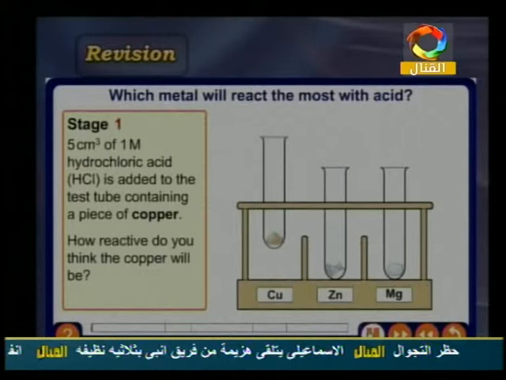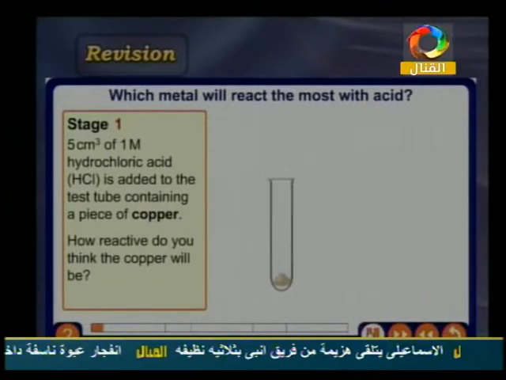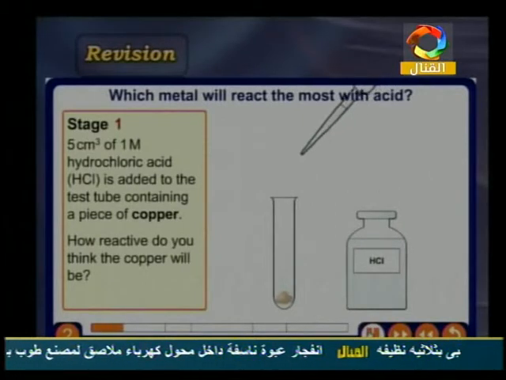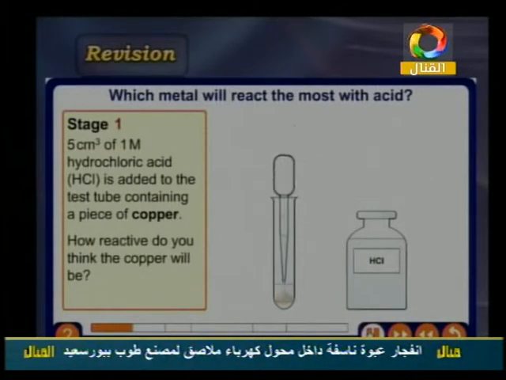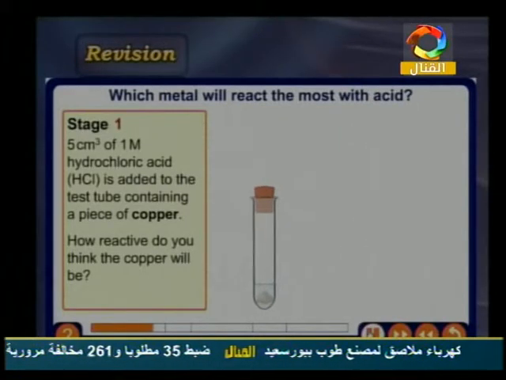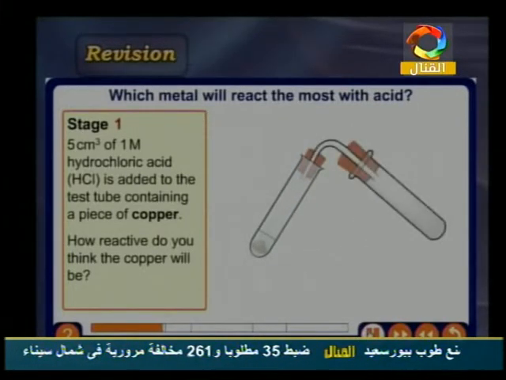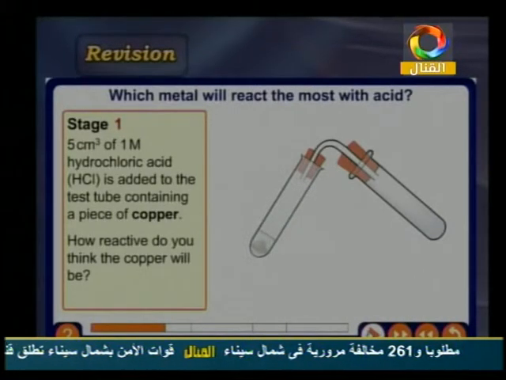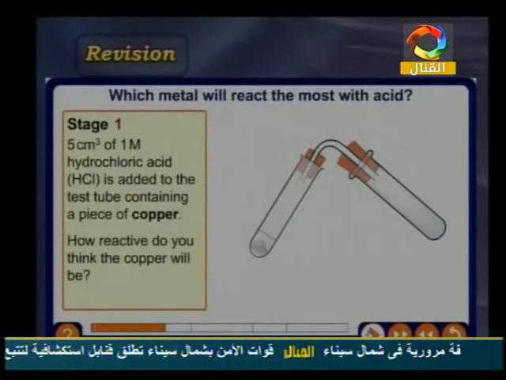The copper. If I take the copper and put some amount of HCl, hydrochloric acid, in this tube, what will happen? Nothing will happen. Why? Because this is no reaction. Copper is less active than hydrogen inside its